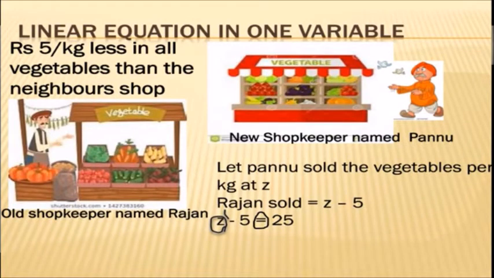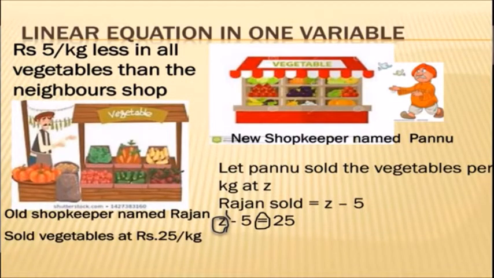See the example. There are two vegetable shops. Here is the old shopkeeper, named Rajan, an old vegetable shop. Now Pannu has opened a new shop of the same vegetables, and it becomes a competition between the two.